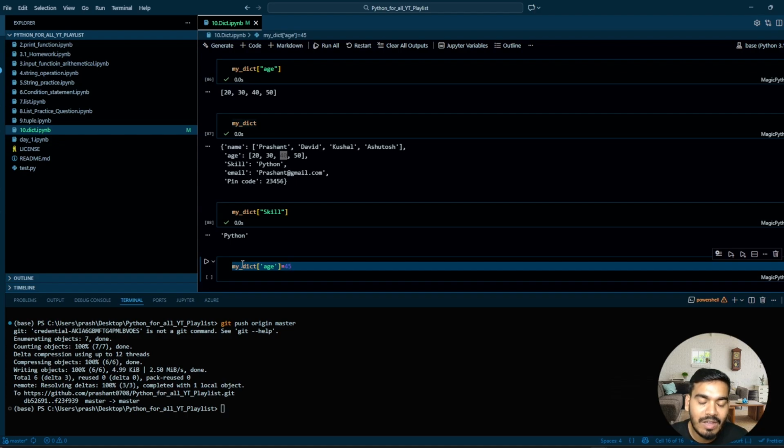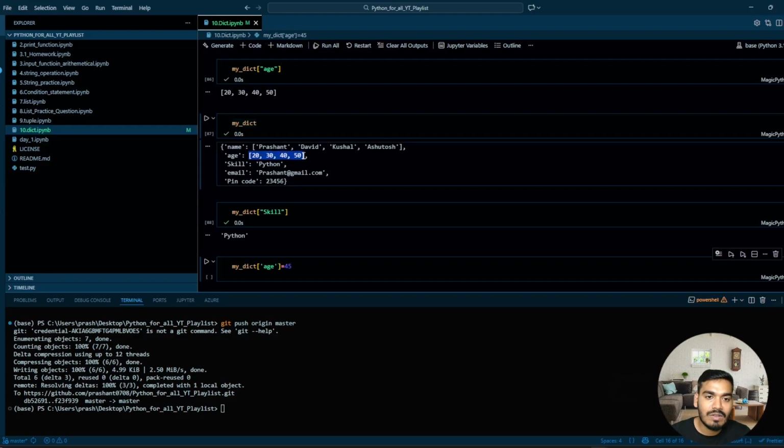If you assign 45, is it going to work? No. Why? Because the value for age in the dictionary is a list. Correct, it is a list. So if you assign 45 directly, it will assign 45 corresponding to age, so this list will get eliminated. But I don't want that. I want, instead of 40, it should be 45. So we have to access that element first, then we can assign that.